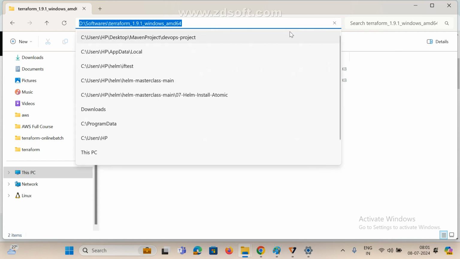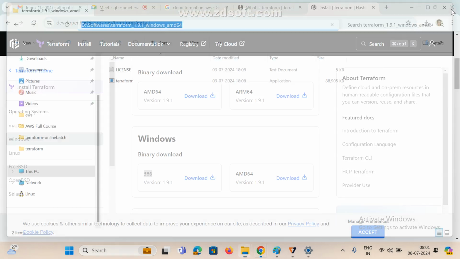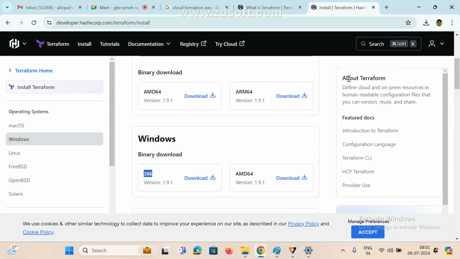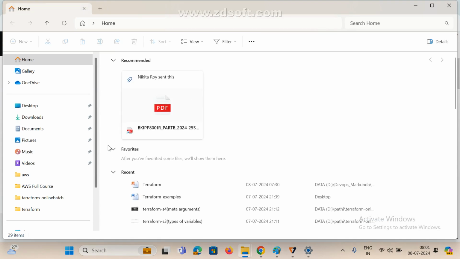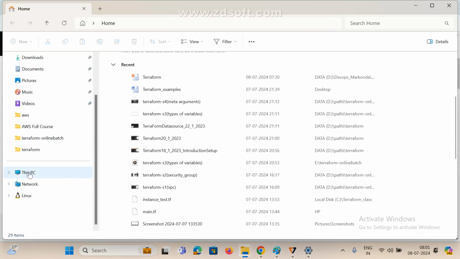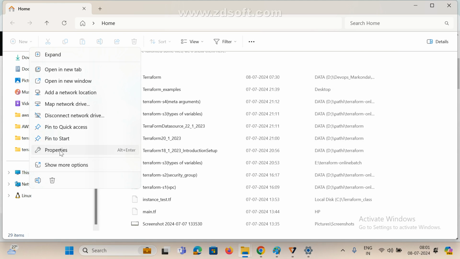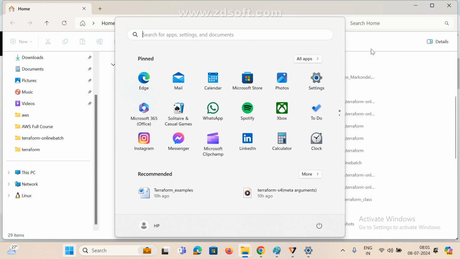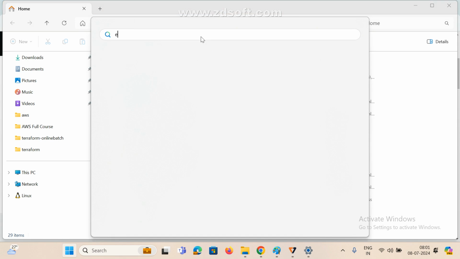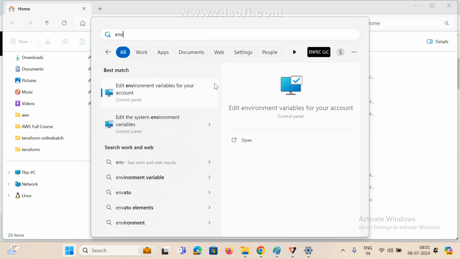I hope everyone knows how to set Java and how to set Maven in the environment variable. Same way, copy this path. Where do you need to go? Windows, go to my computer, or type here env, environment variable.